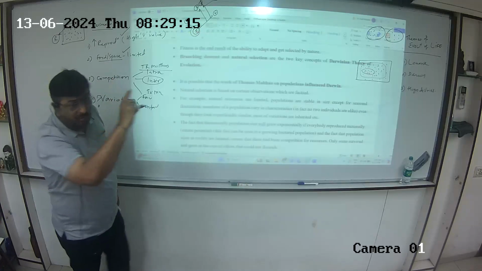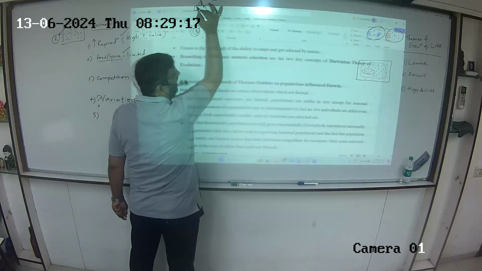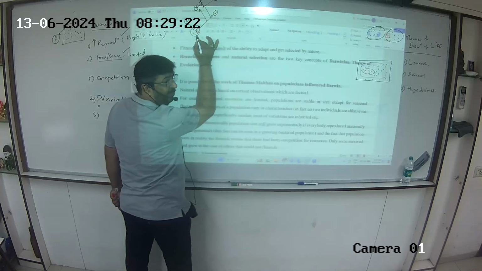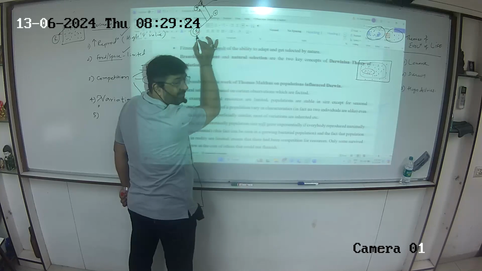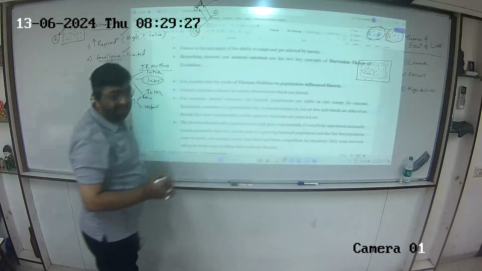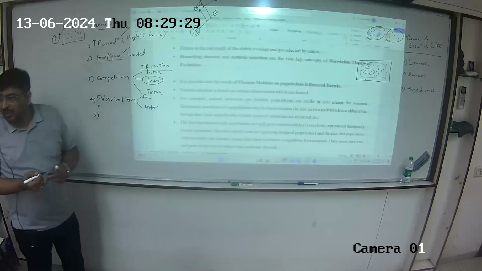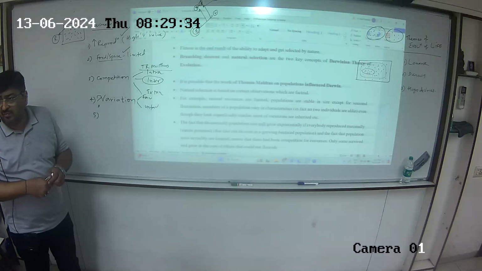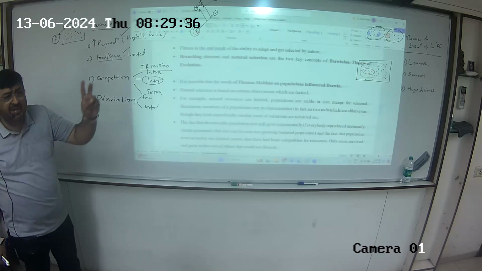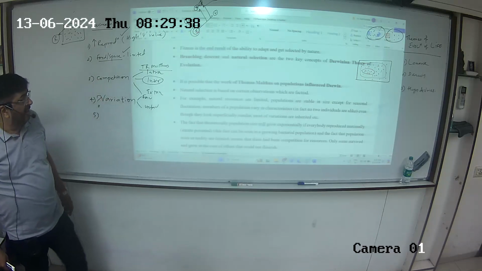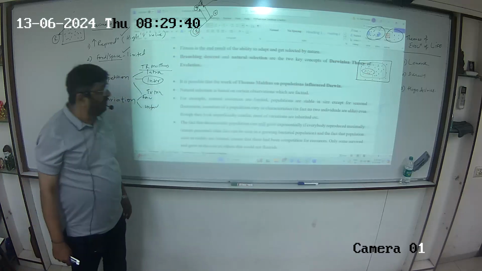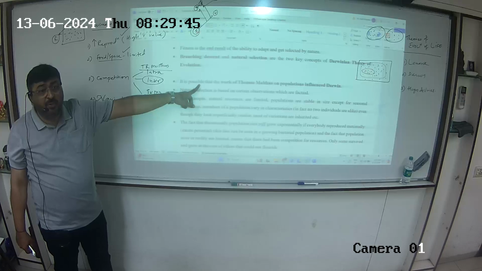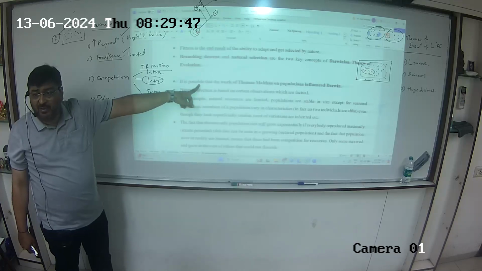Now think about that statement: they are sharing similarities with each other, but also with those which existed millions of years ago. This is called branching descent. So what are the two key concepts of Darwinian theory of evolution? Branching descent and natural selection. It is possible that the work of Thomas Malthus on population influenced Darwin. Understood this point? The population part, the AP GP part.